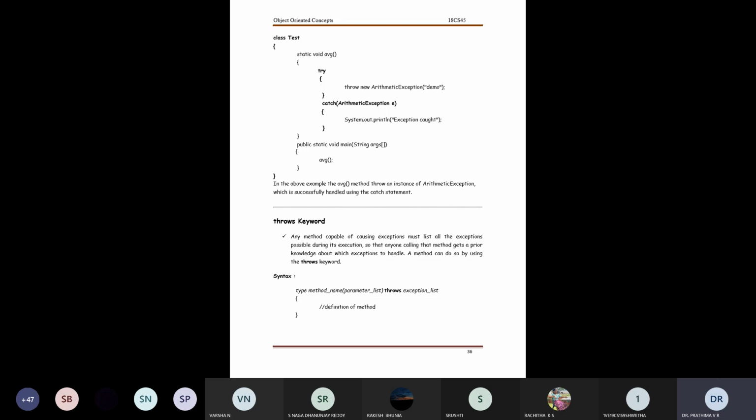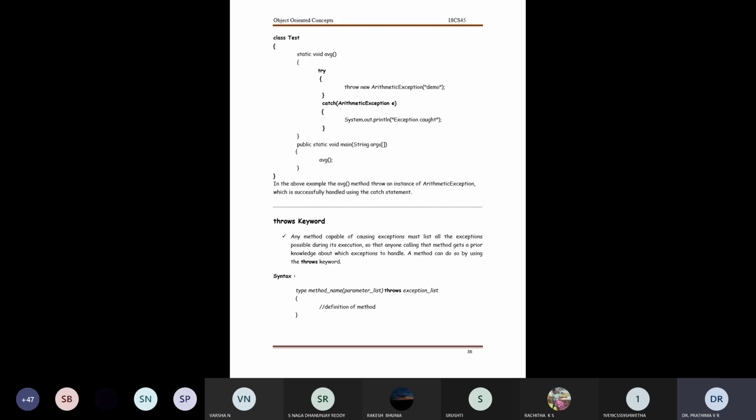I repeat again, the usage of throw is going to have a naming convention which we are giving to the particular catch block with an appropriate type of exception, and this will be successfully handled by the type. So in one line, demo is being handled by arithmetic exception. Now I have the keyword throws. What's the difference between throw and throws is a very important question.